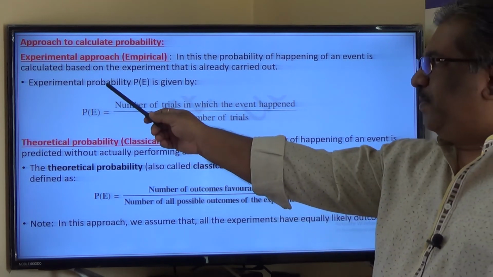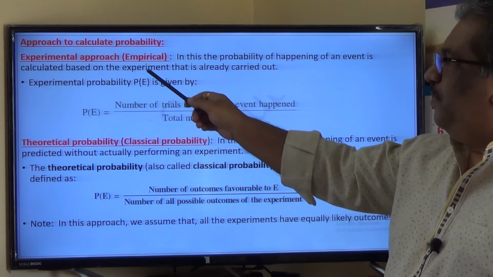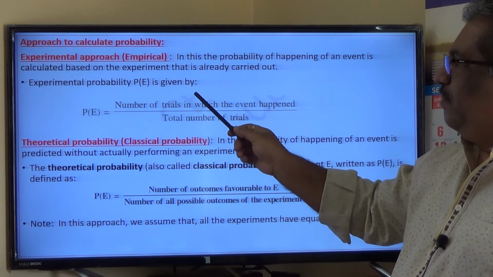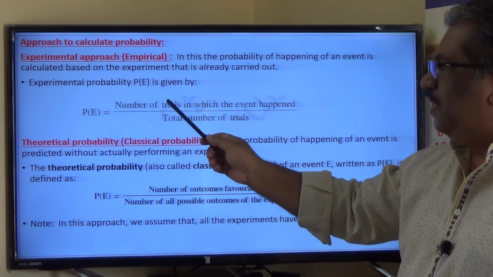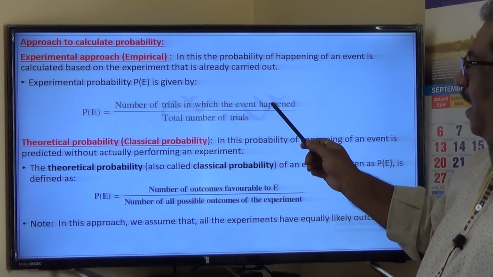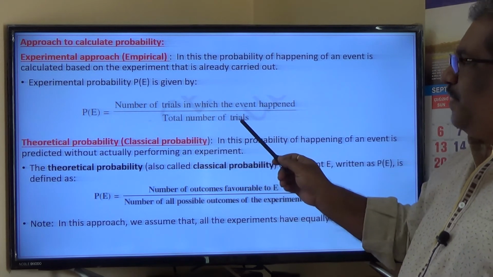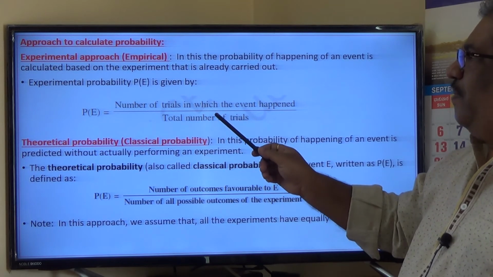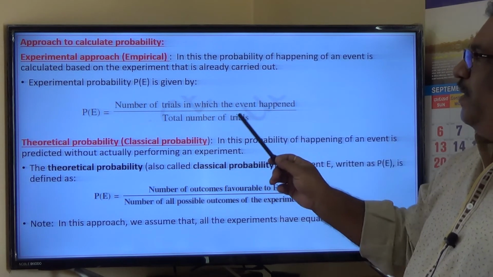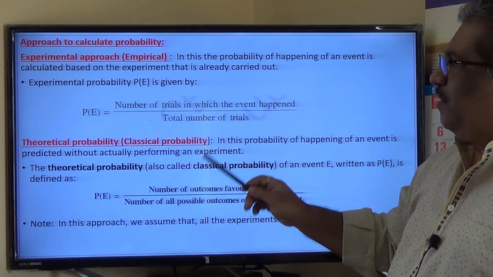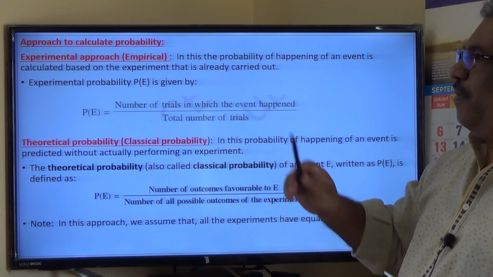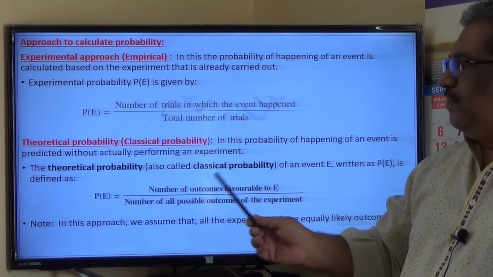So experimental probability of an event E, which is denoted by P of E, is given by P of E equals number of trials in which event E happened divided by total number of trials. So this is an experimental approach where already the experiment is carried out, all the observations are recorded, and based on that the probability of particular observation can be calculated.